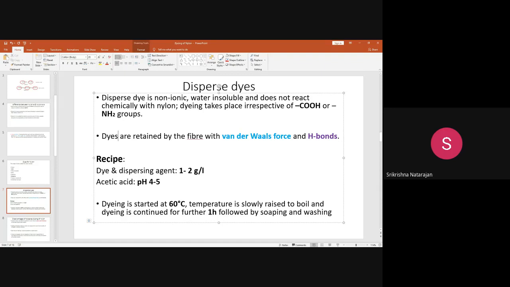So you can use a disperse dye dispersing agent of, say, 1 to 2 grams per liter. You can use acetic acid because nylon fiber is safe under acid pH. So this fiber also has good acid resistance. If you want to dye nylon fabric, you can start the dyeing at 60 degrees, then slowly raise the temperature to boil, dye for 1 hour, do the washing and soaping, and you will get the dyed fabric. You do not need 130 degrees like polyester. Even with 100 degrees, it can undergo the dyeing.